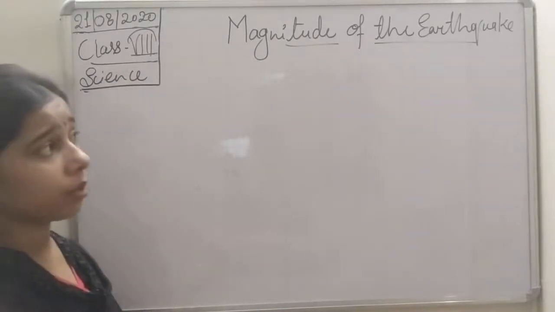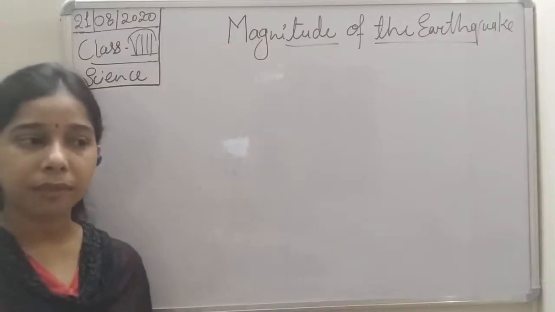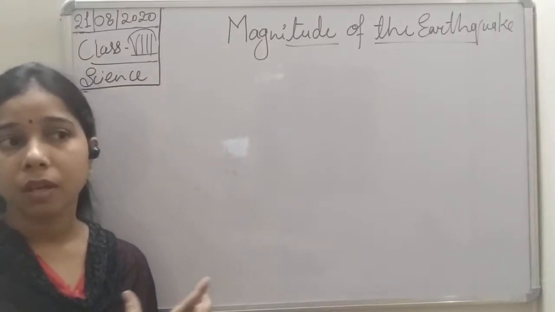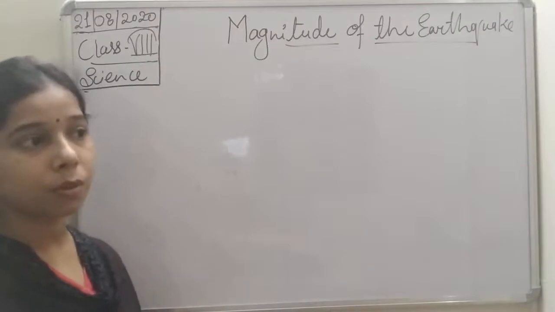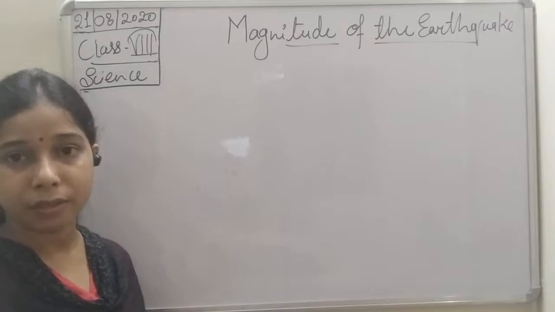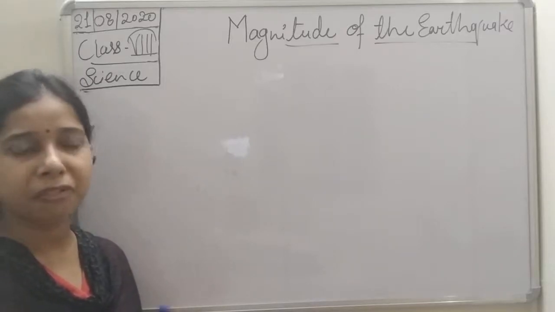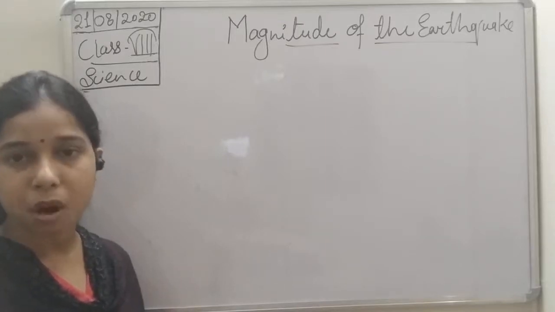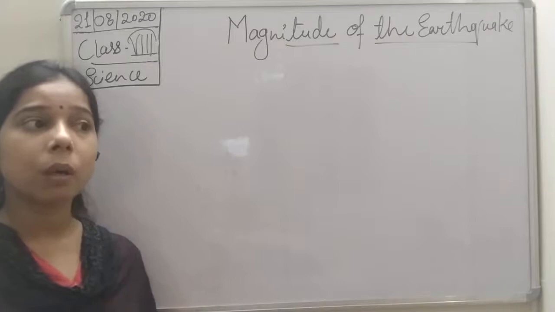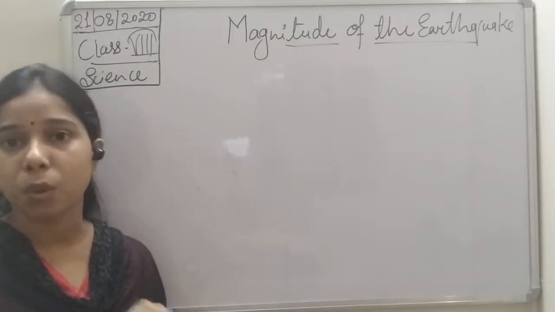Now we will talk about another thing, students, and that is the magnitude of the earthquake. Before that, when we were talking about how we can measure seismic waves with the help of a seismograph, you have heard that dogs or cats or other animals start behaving differently when there is a chance of an earthquake to occur. Why is this so? Because they are capable of sensing the seismic waves.